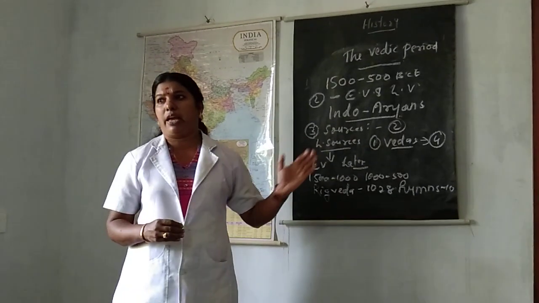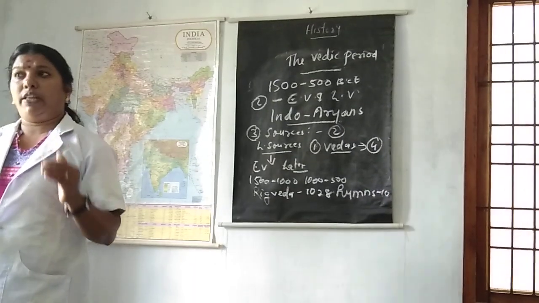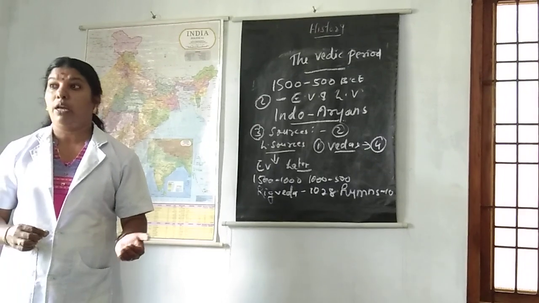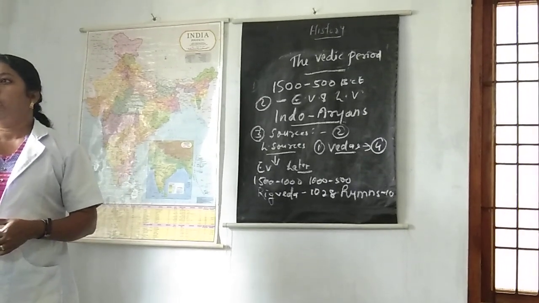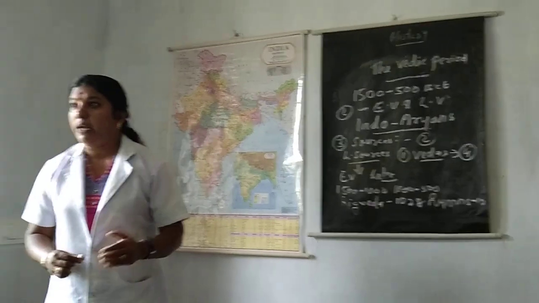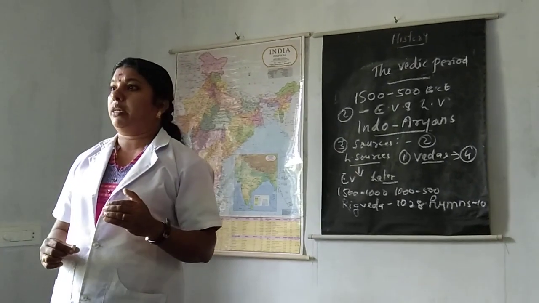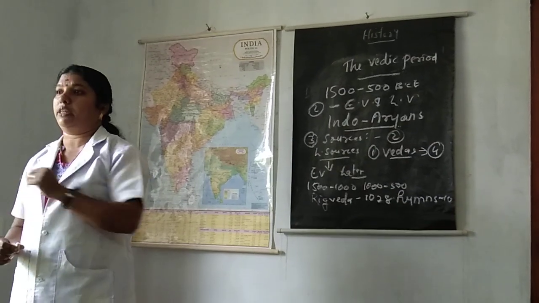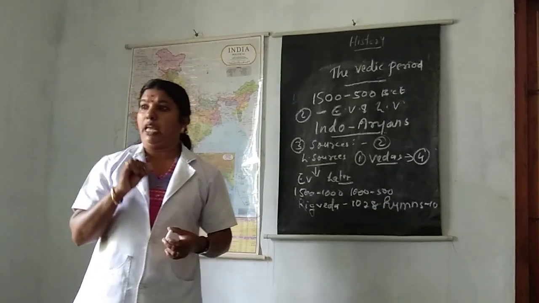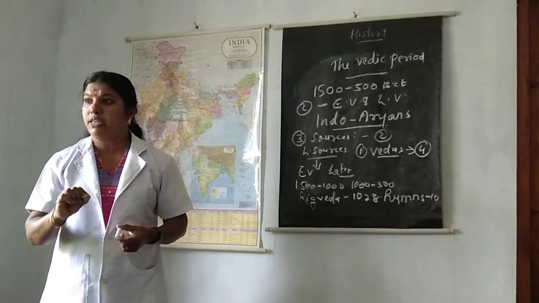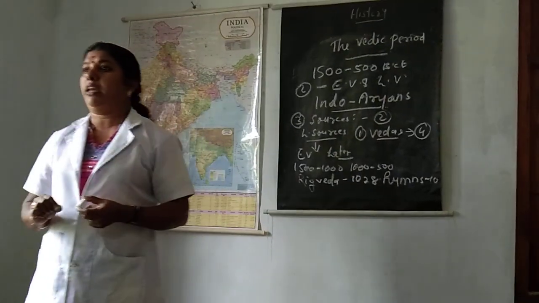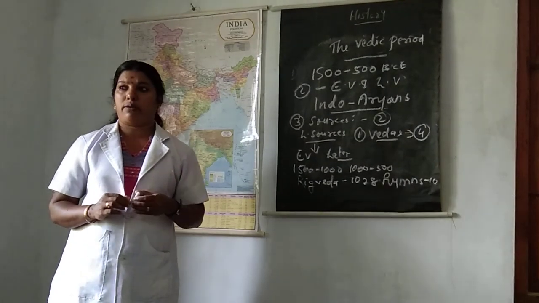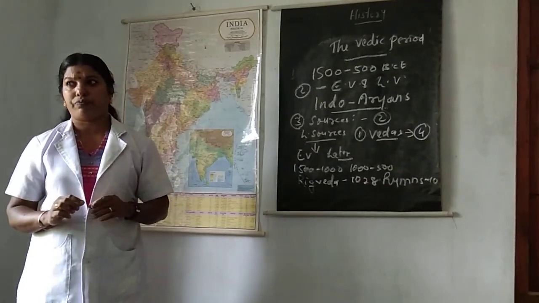Once more I will explain later Vedic literature. Later Vedic literature starts from 1000 BC to 500 BC. During later Vedic period, the major literary works are the Samhitas of Samaveda, Yajurveda and Atharva Veda. The hymns contained in Vedas were recited orally while performing Vedic rituals. Up to there, clear all of you.